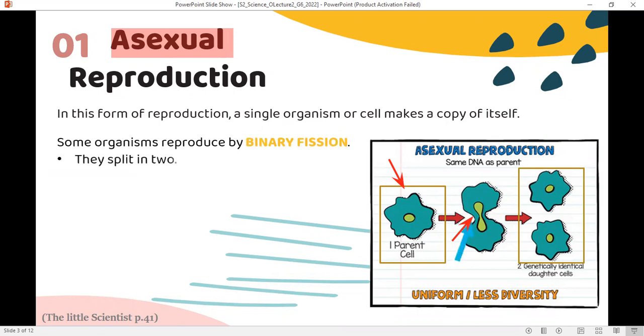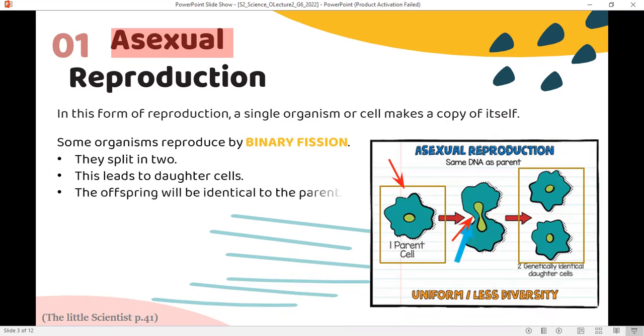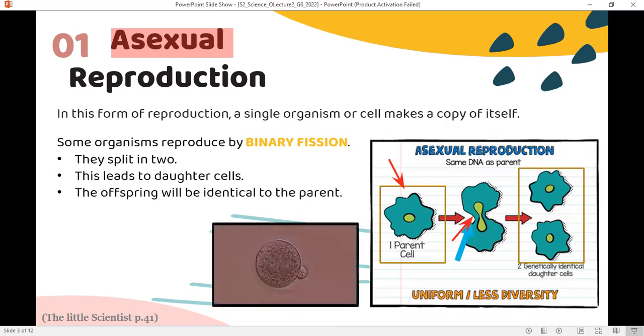How does this happen? So here we have the constriction or the cross wall starting to split the cell into two daughter cells. These cells are like their parents, exactly identical to their parents. This type of asexual reproduction is called binary fission.